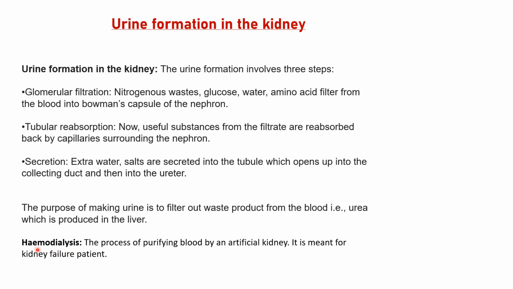You must have heard about kidney failure. So what happens in kidney failure? The blood is artificially purified because the kidney has failed. It cannot purify the blood. Kidney is a filtration plant of our body. So it cannot filter the blood, cannot purify the blood.